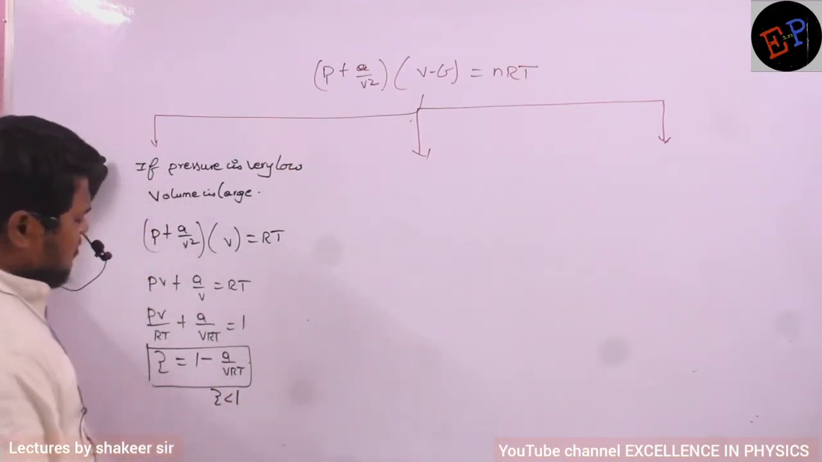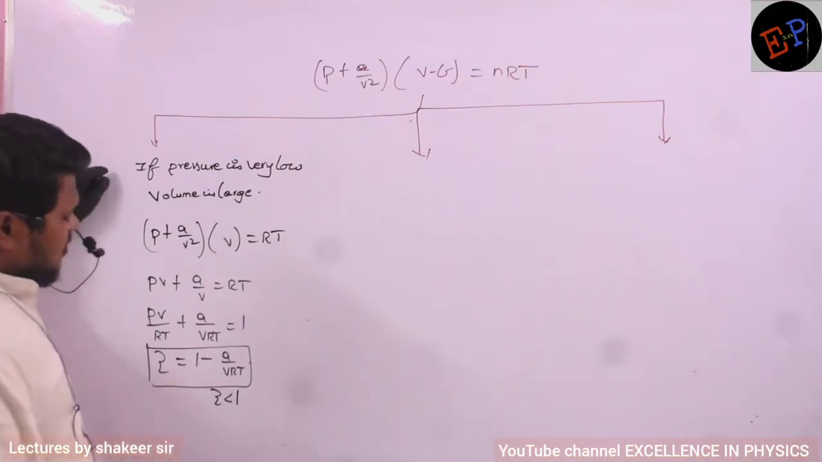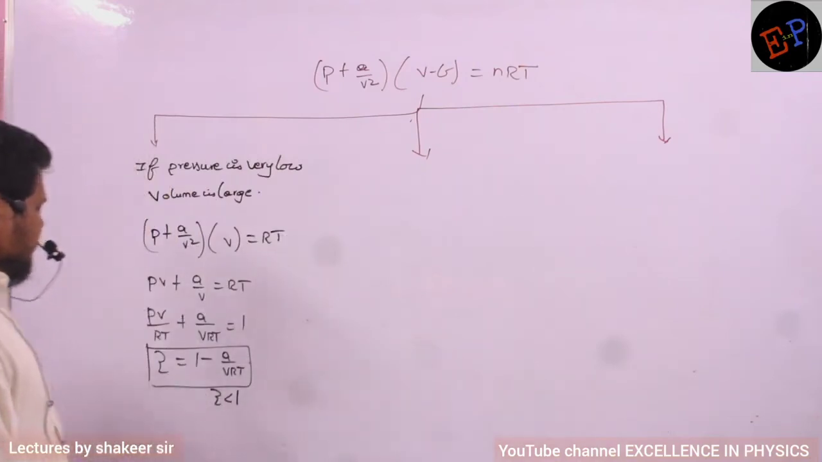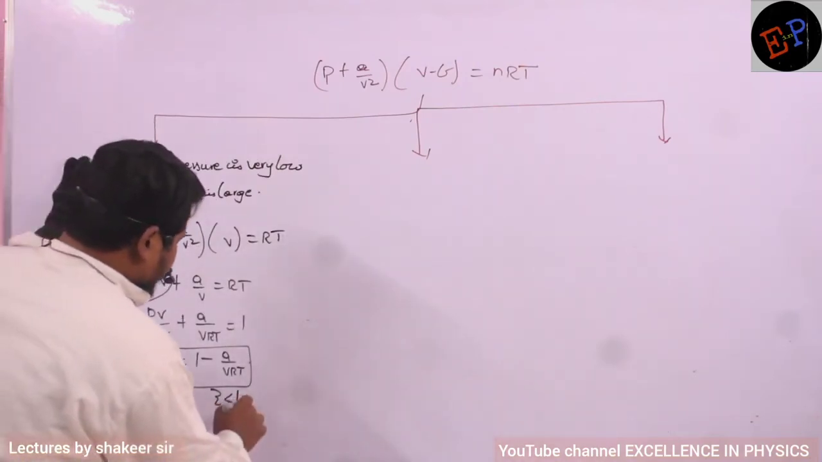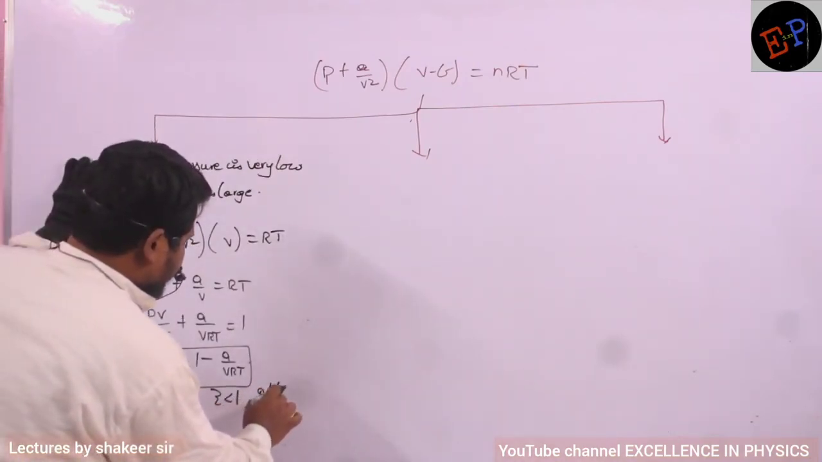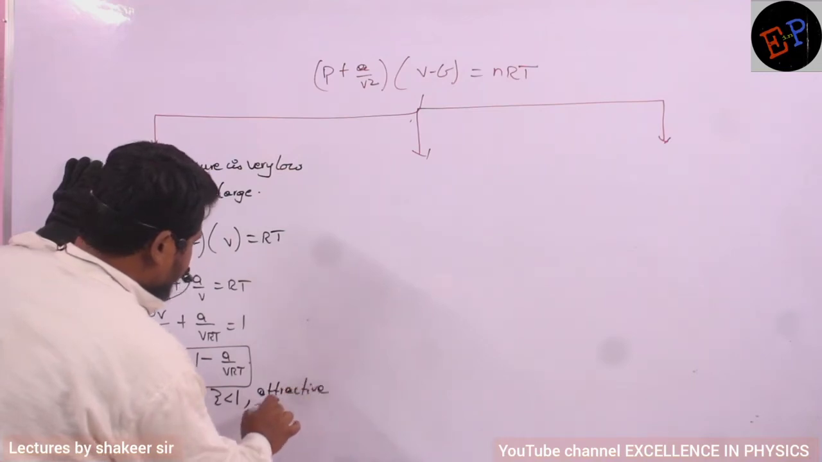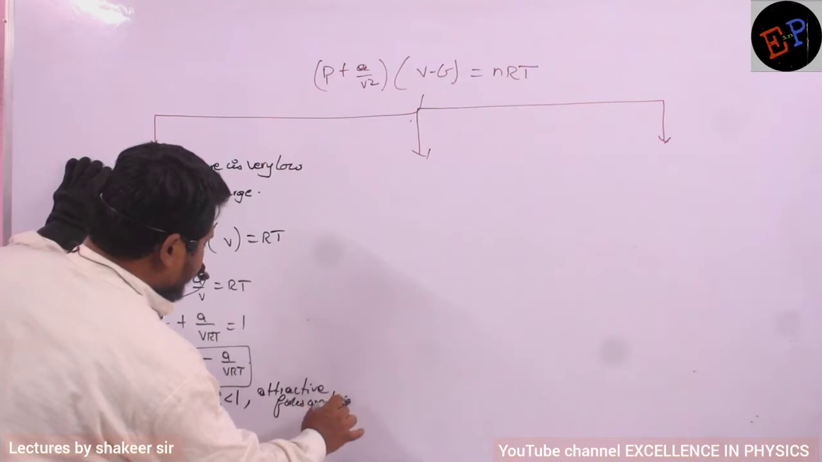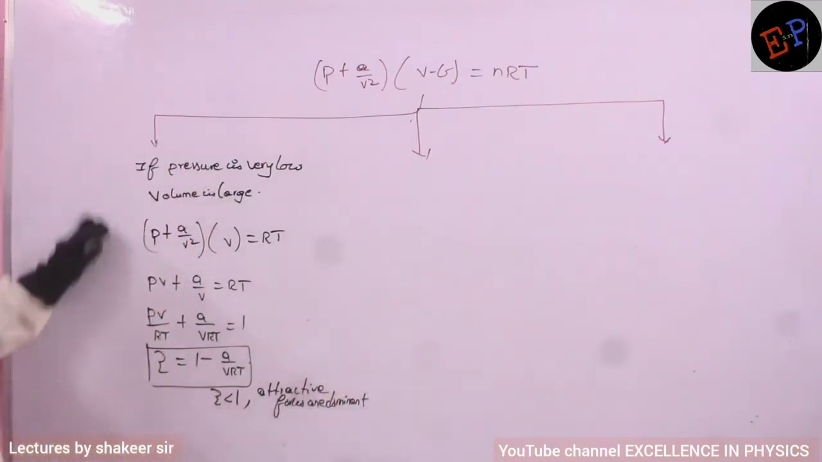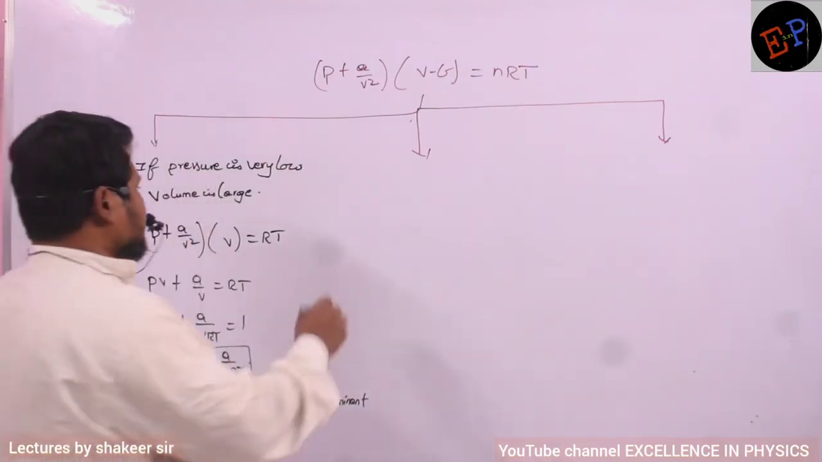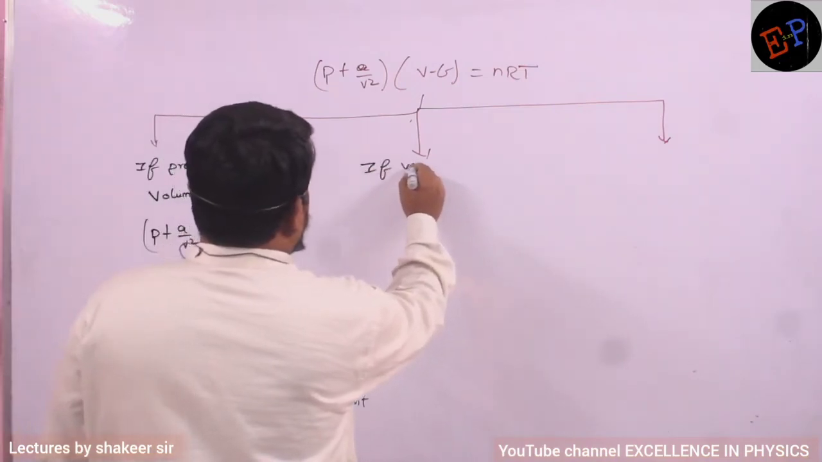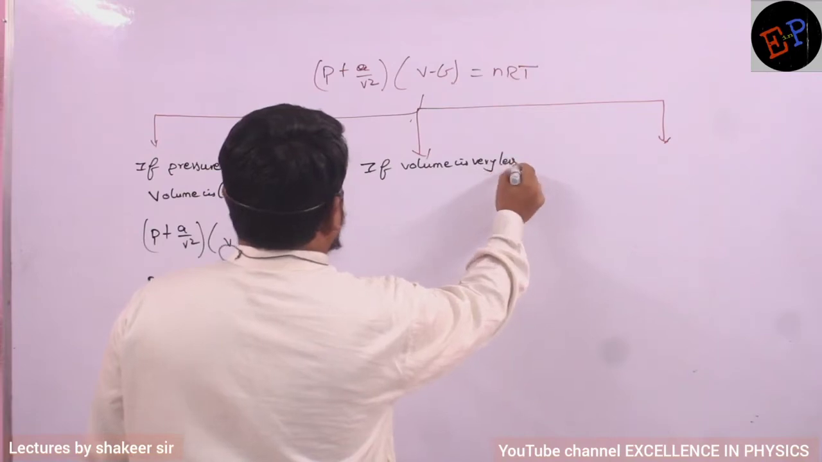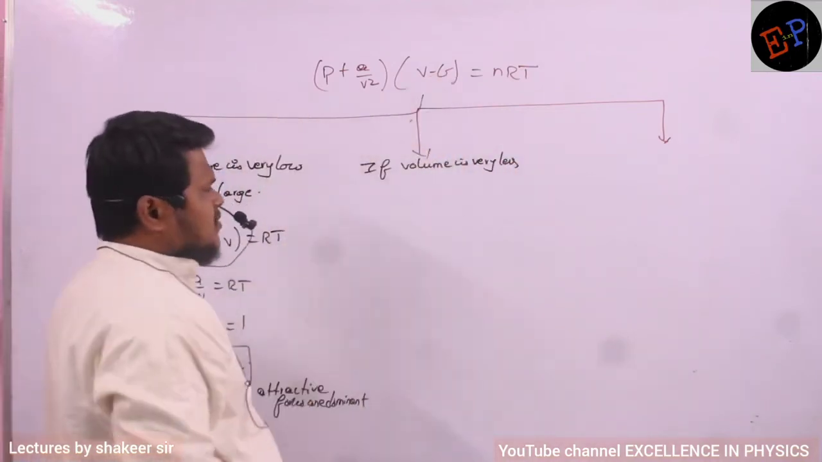So if the Z value is less than 1, what is happening here? Definitely PV also will be lesser. So therefore I can say that volume reduces, and therefore here attractive forces are dominant. Attractive forces are dominant in this condition. Clear? So next we take one more condition. The second condition is if volume is very less. If volume is very less, it means pressure is very large.